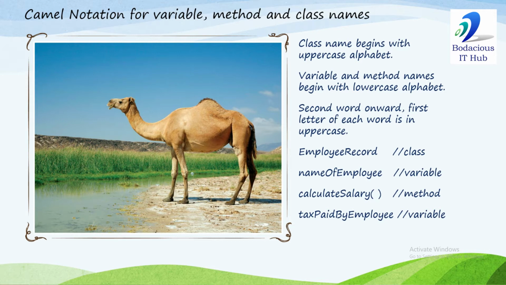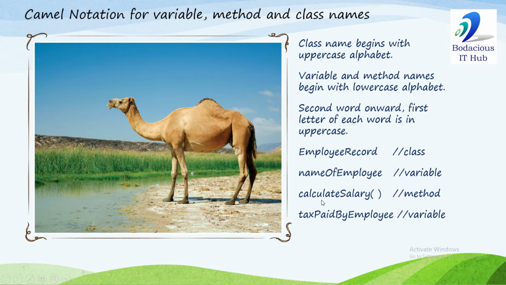For example, here is the name EmployeeRecord. It begins with an uppercase alphabet, so it's a class name. In nameOfEmployee, O is capital, E in Employee is capital, but the first alphabet is in lowercase and there are no parentheses, so it's a variable name.